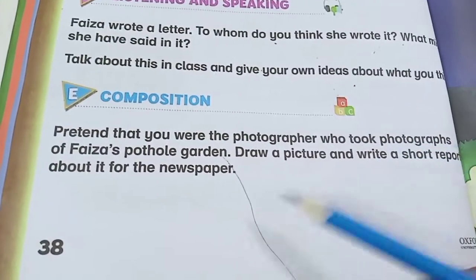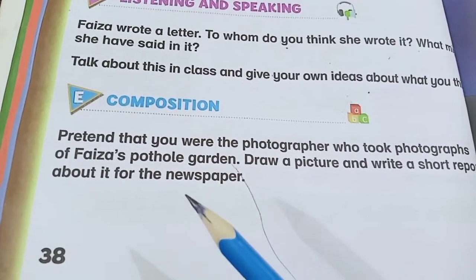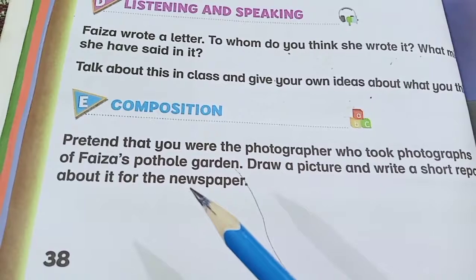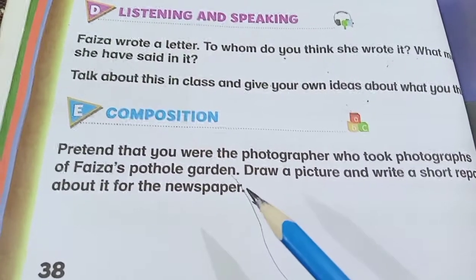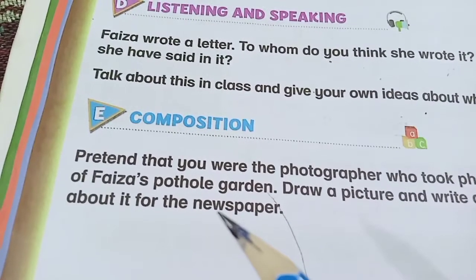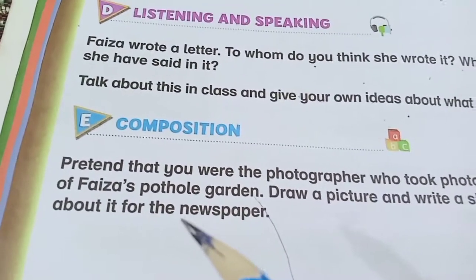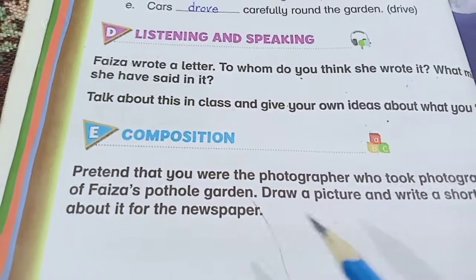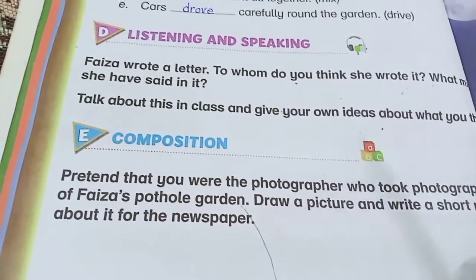Students, you have to prepare your report about what type of scenario you have seen on the road, that there was a pothole but it turned into a little garden and you saw some flowers there. All these things should definitely be done by a person who has a very soft heart. So students, you have to prepare this report and draw the picture of the pothole garden. I think this whole exercise is quite clear to you.